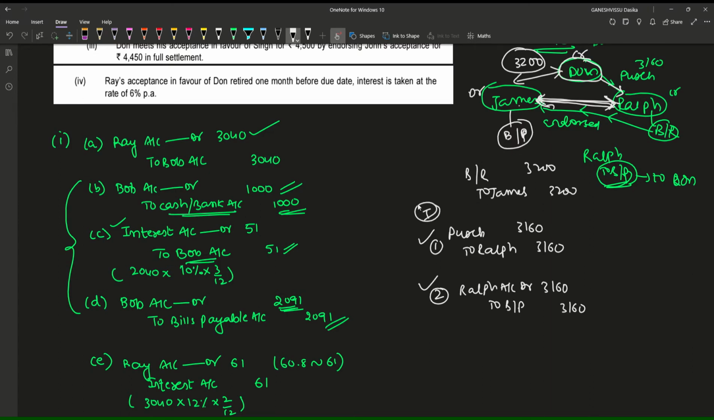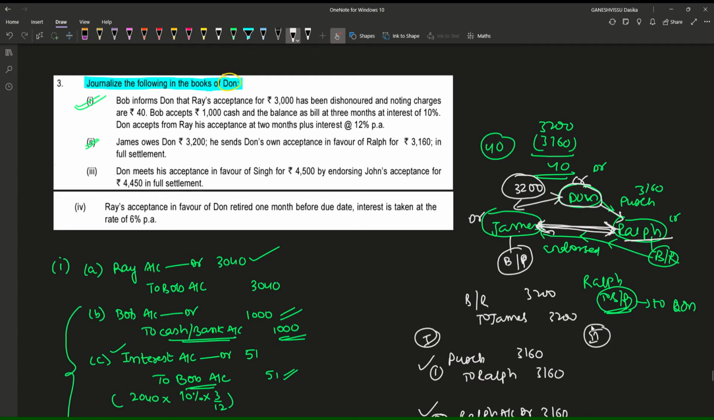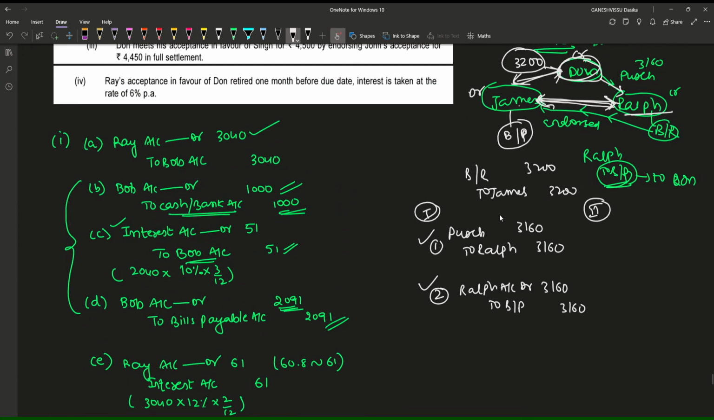Now what has happened? There is a connection between James and Ralph, right? Ralph has endorsed the bill of exchange to James. And in the second case, what happened here is Dawn has sold goods worth 3,200 to James, for which Dawn records the entry as James to sales, first entry. The second entry which he would be recording is bills receivable to James.